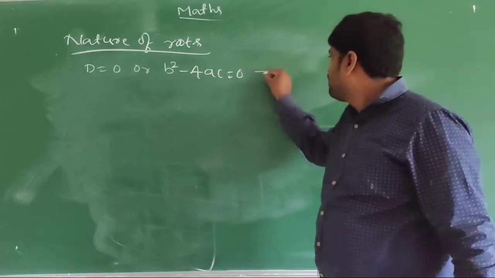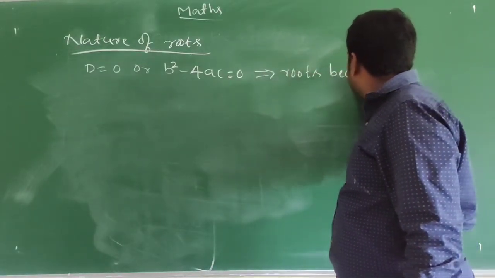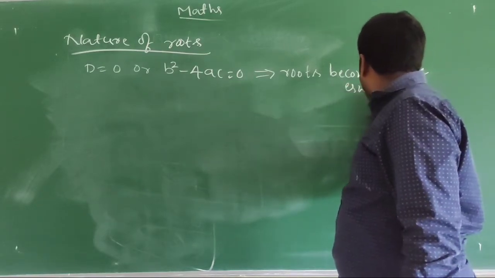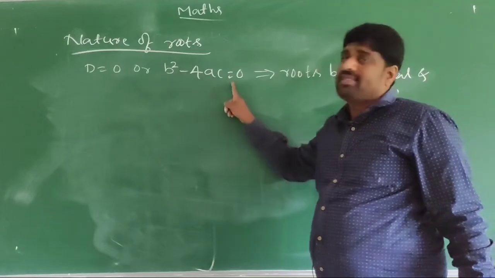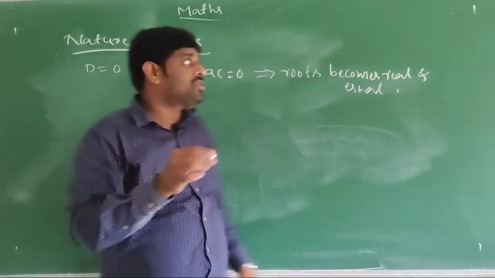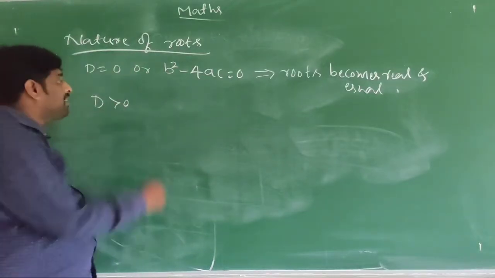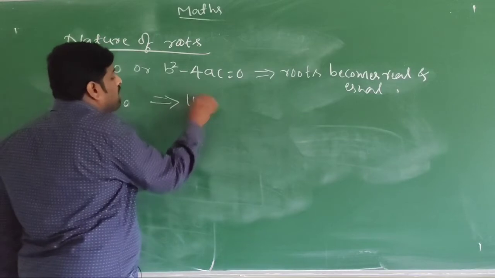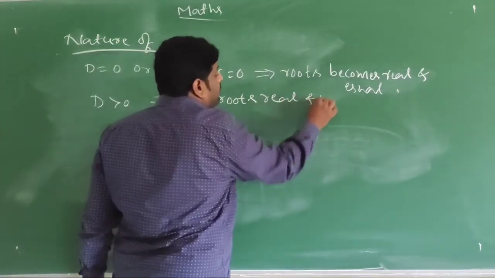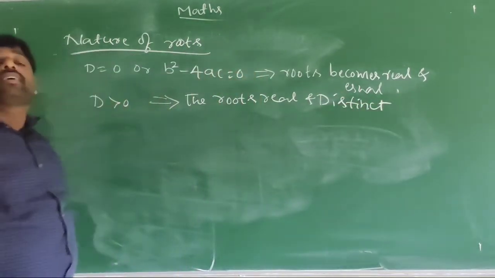and equal. The roots become real and equal. Okay, so b square minus 4ac is equal to 0, then the roots become real and equal. Suppose if D is greater than 0, then the roots are real and distinct.